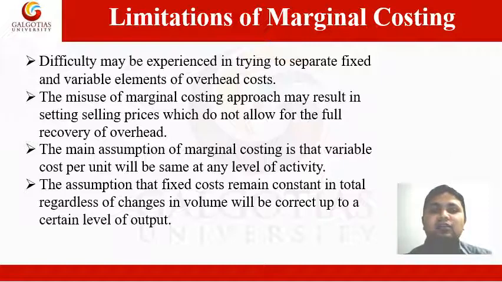Second is the misuse of marginal costing approach may result in setting selling prices which do not allow for the full recovery of overhead. This may be most likely in times of depression or increasing competition, with prices set to undercut competitors that may not allow for a reasonable contribution margin. Next limitation is the main assumption of marginal costing is that variable cost per unit will be the same at any level of activity. This is only partly true within a limited range of activity.